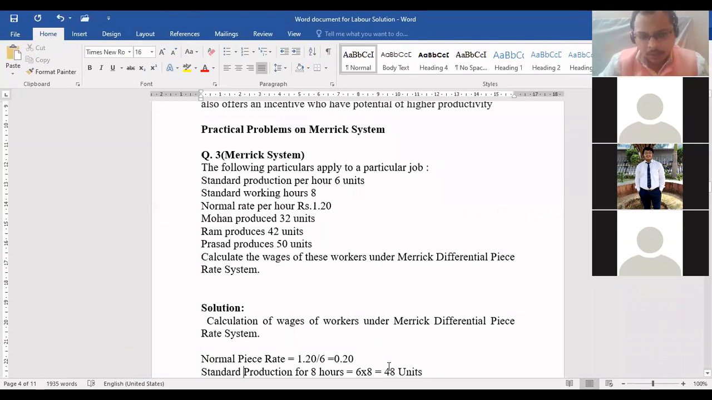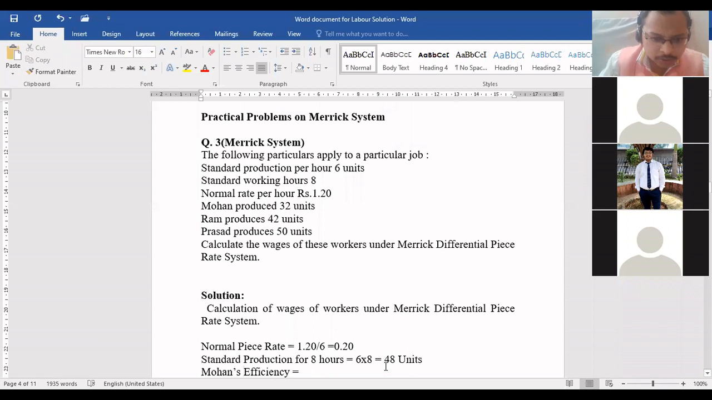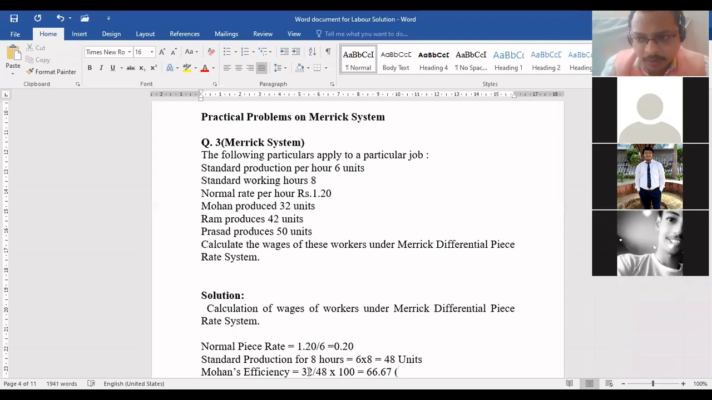Everyone? Yes, sir. Okay. Now, the second part: you have to find out the efficiency for all the workers and then calculate the wages. So come on, tell me, beta, what is Mohan's efficiency? The first worker, what is the formula? Output produced. How many units has Mohan produced? 32. Divide by 48, multiply by 100. That comes to 66.67 percent.